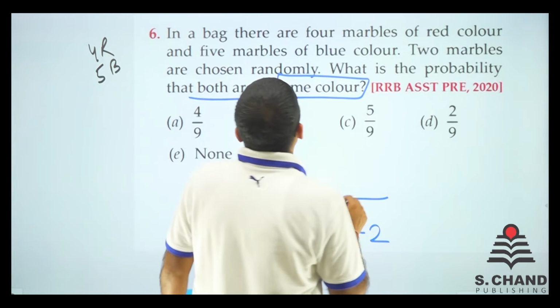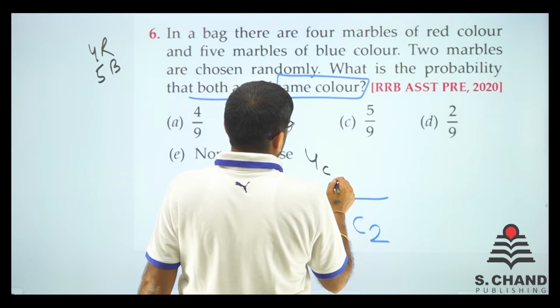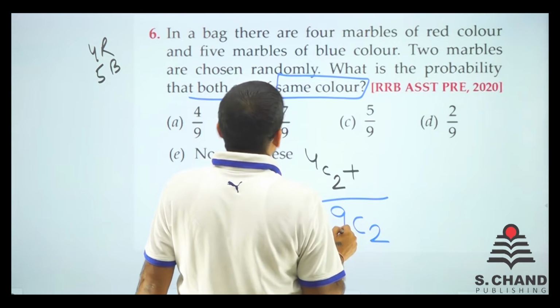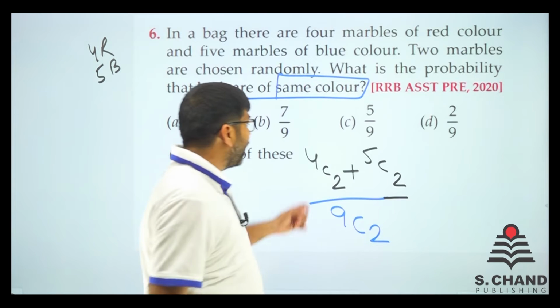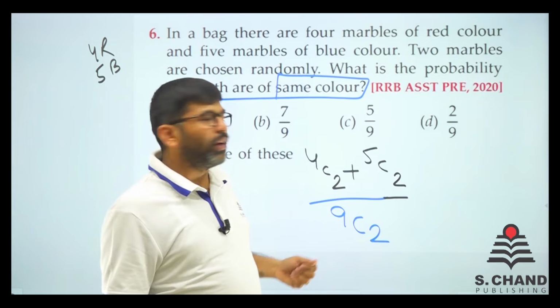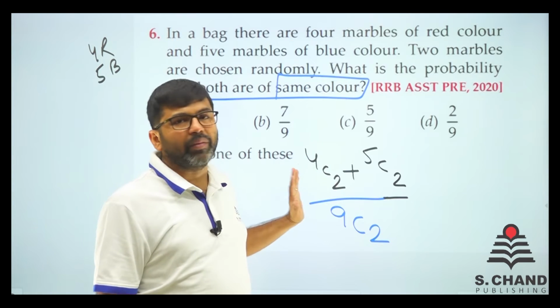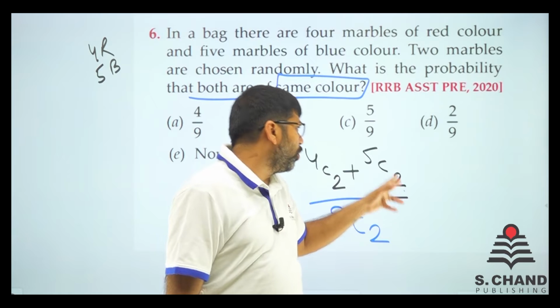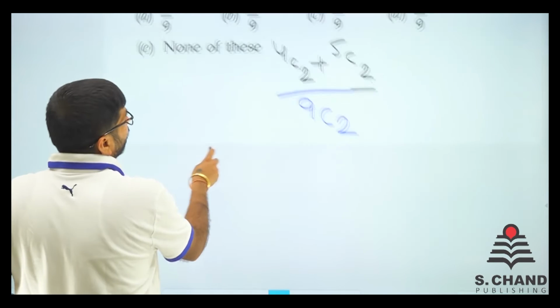And what we need is 4C2 plus 5C2. See, we want that maybe it is like this or this. That means either 2 balls out of 4 of the same color come, or 2 balls of the 5 same color come. So let's calculate this first.